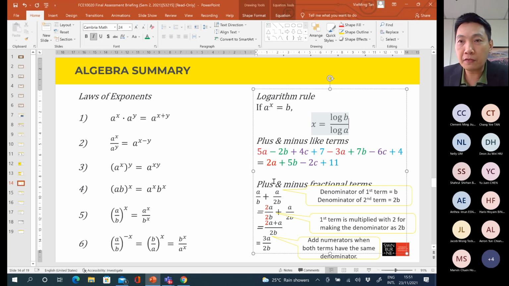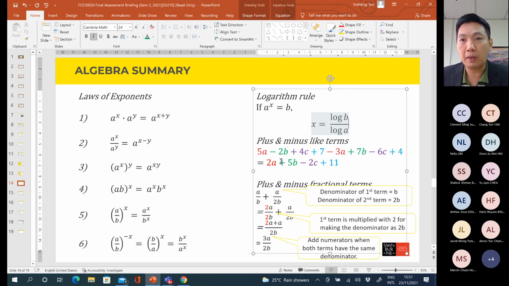So bear in mind, for this question, we do not use the law of exponents. Okay, we only apply the law of exponents when it involves multiplication or division activity. But for this question, it involves plus and minus activity. So we have to use the like term concept. Okay, apple plus apple, orange plus orange.